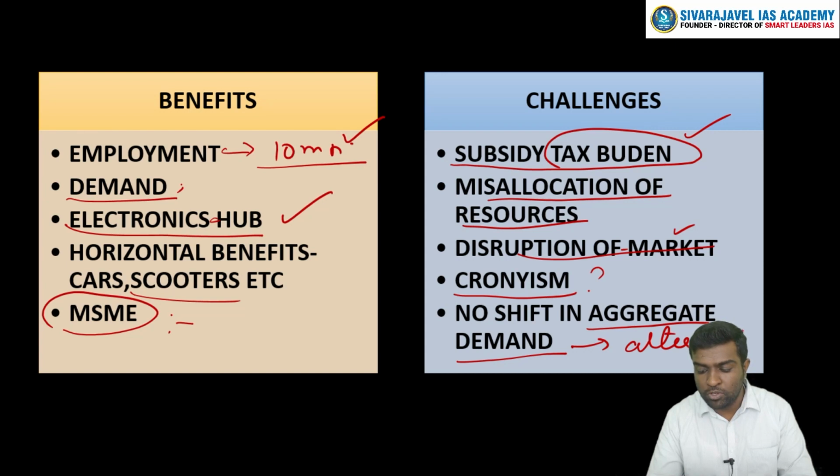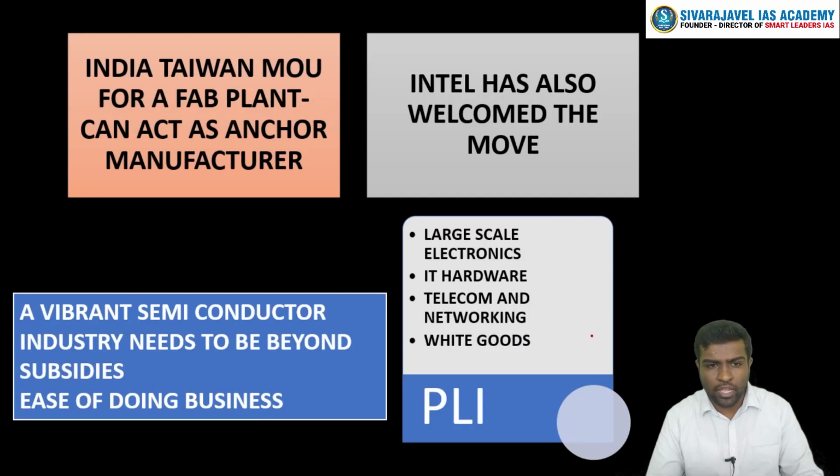We're only going to spruce up supply. So alternatives or research and development are not going to mainly happen, and this is one fear about this program.